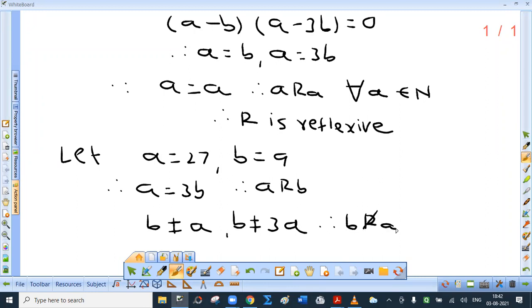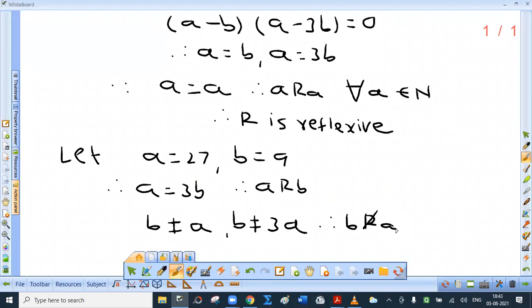I hope you are getting this. Can I say B is related to A? For that, the first number should be equal to the second number. But no, 9 is not 27. Or the first element in the ordered pair must be 3 times the second. Is 9 3 times 27?